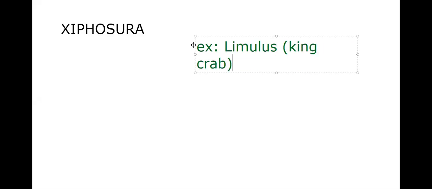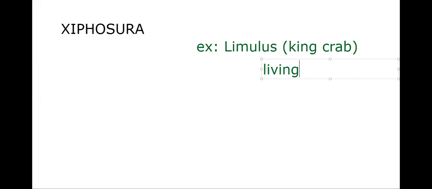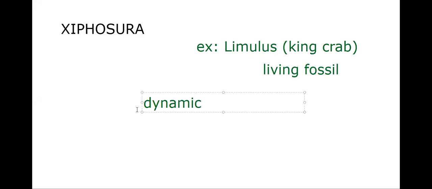And what is the speciality of king crab? It is a living fossil. The word came up for the first time, so we need to see what a living fossil is. Species are dynamic. That means periodically, along with the environment, the animal will change. One million years back, human beings were not like this, isn't it? Periodically humans have changed. That's why we use a common word from the first chapter: species are dynamic, which can change according to the environment.